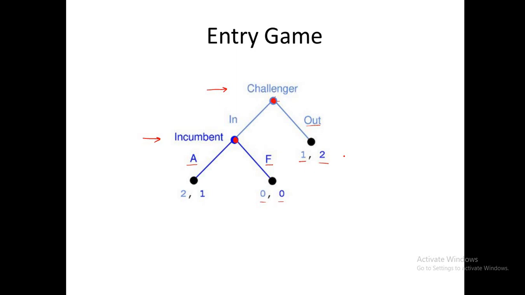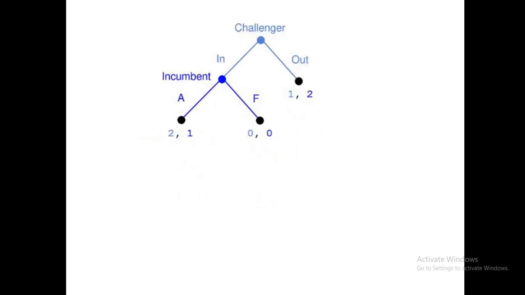Now we will try to find out the equilibrium of this game. To solve this problem we will use the same strategy which we used in the strategic games. We know in the strategic games we use the payoff matrix and then we calculate the best response function to find out the equilibrium. So for this extensive game also we will construct a payoff matrix and then solve it, and then we will see whether the equilibrium is correct or not. So this is our entry game, and we will try to find out the payoff matrix first.